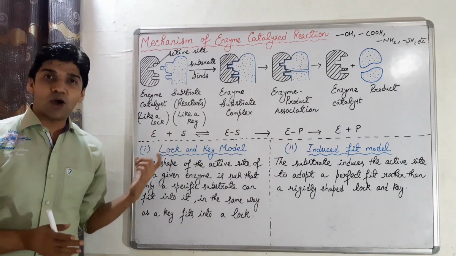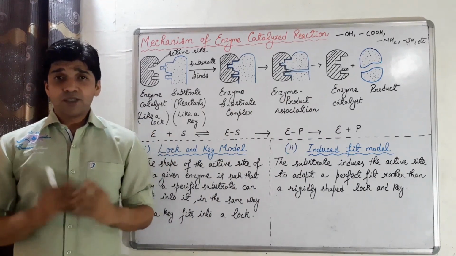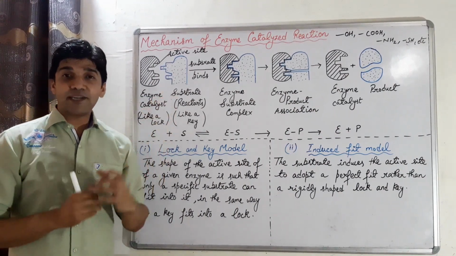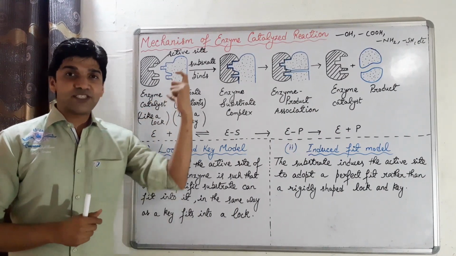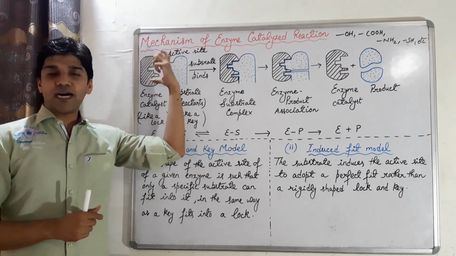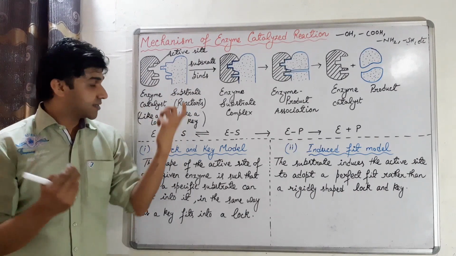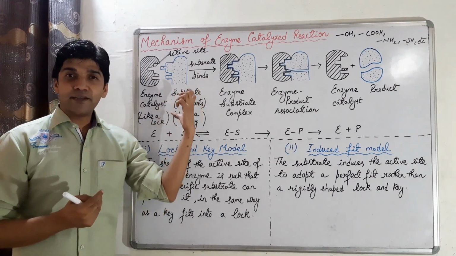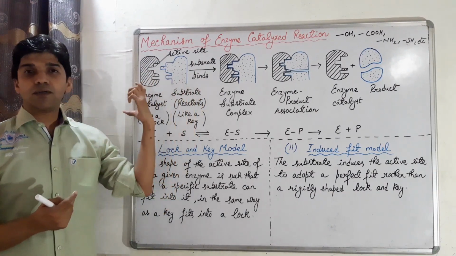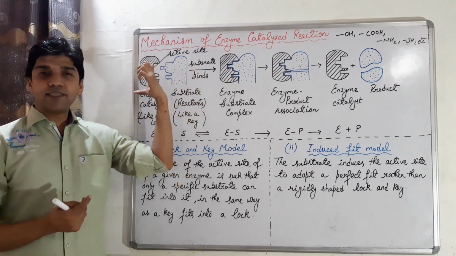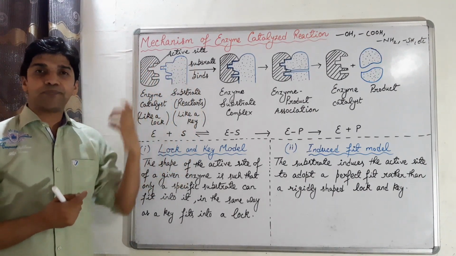First of all, the lock and key model. According to the lock and key model, the substrate or the reactant particles which land into the active site of the enzyme act like a key here. A key fits into a lock, and a substrate fits into the active site of the enzyme.